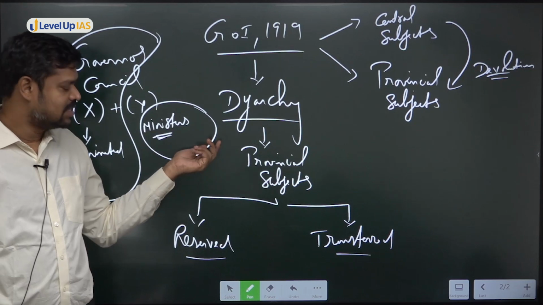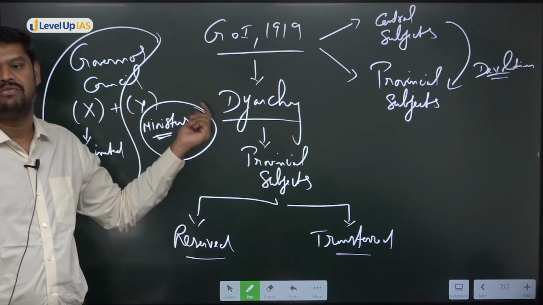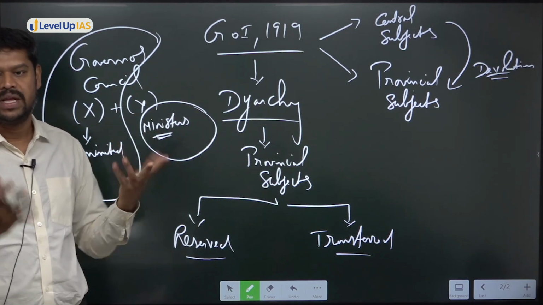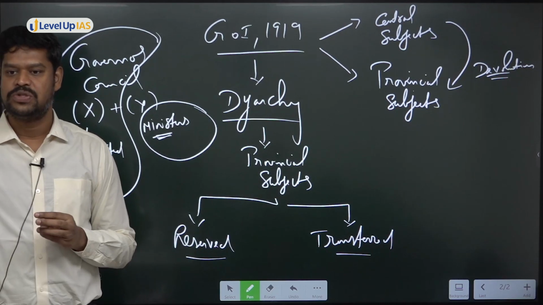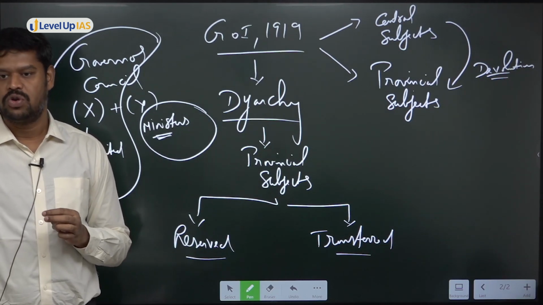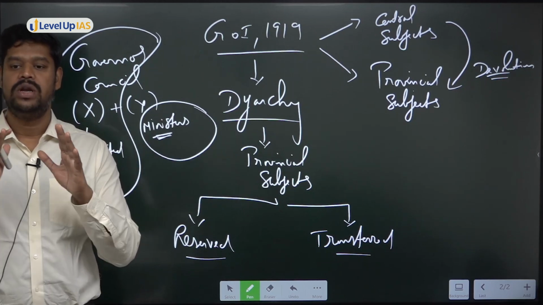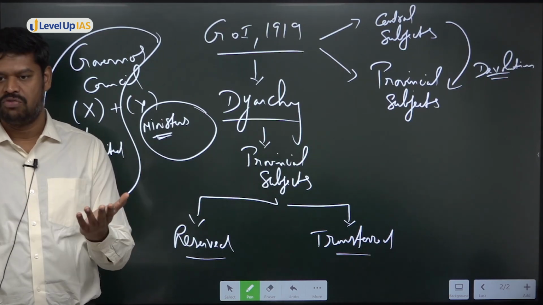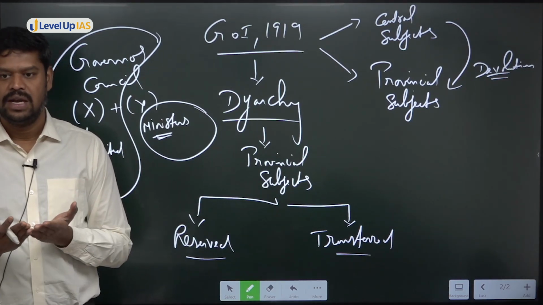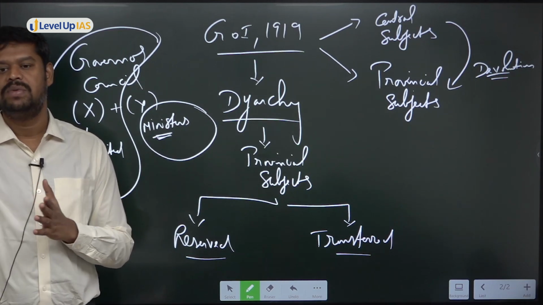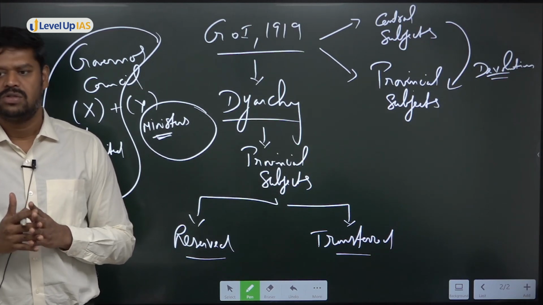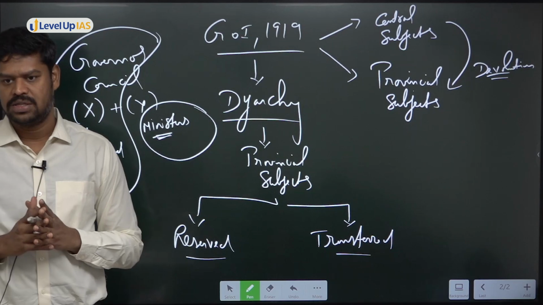And for whatever is in the transferred subject, the revenue has to come from the reserved subject. But they are not giving the revenue. So the ministers were made responsible of some portfolio without having the actual revenue. So ultimately the system failed, but only to show to the people that we are bringing in reforms, we are accommodating the Indians. And if it is not performing better, the blame will be upon the responsible minister. So therefore the system of diarchy ultimately failed.